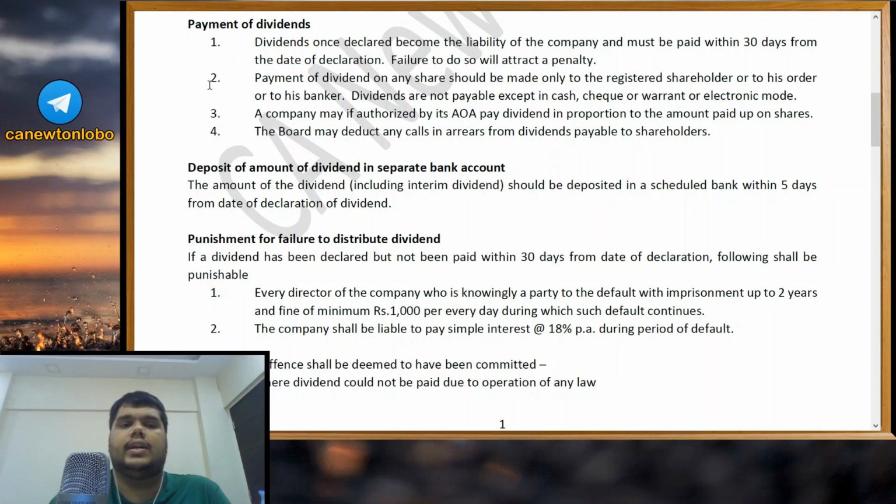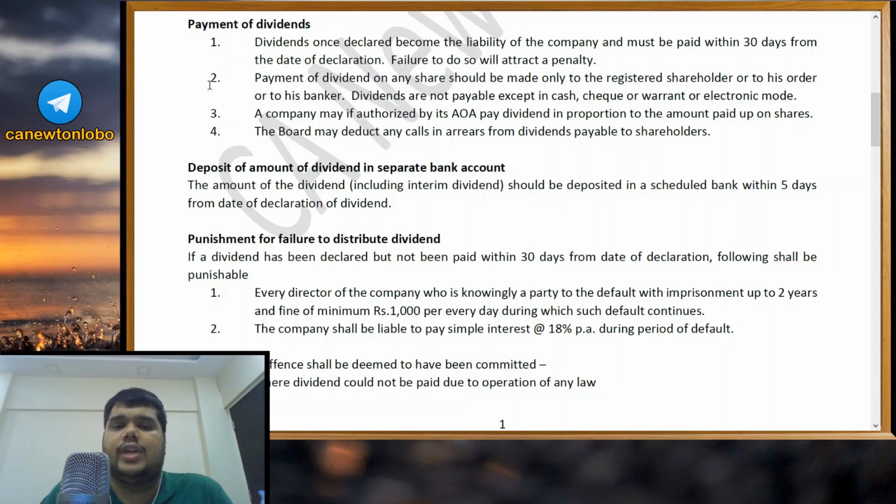Next, payments of dividend. Dividends once declared become the liability of the company and must be paid within 30 days from the date of declaration. Very important. Once the company is declaring dividend, it becomes a liability of the company. And as soon as it becomes a liability of the company, within 30 days, it must pay off the dividend. Failure to do so will attract a penalty.